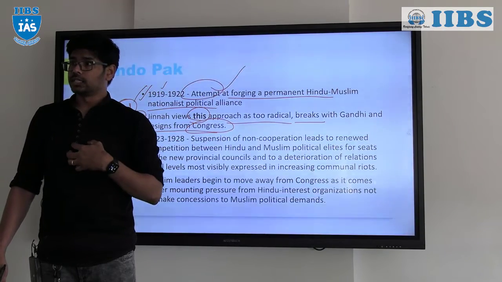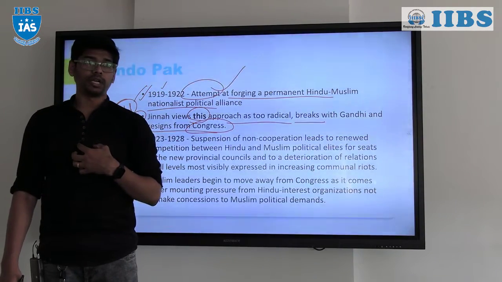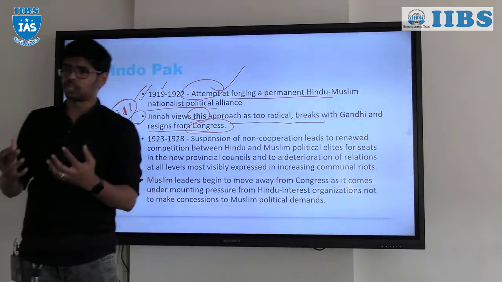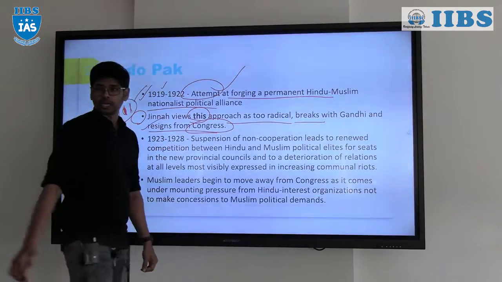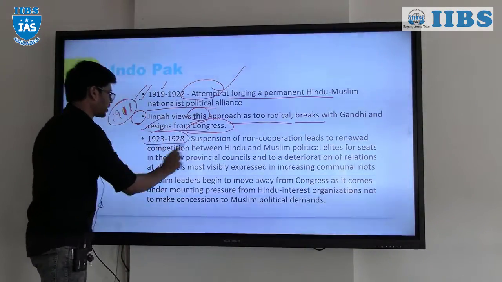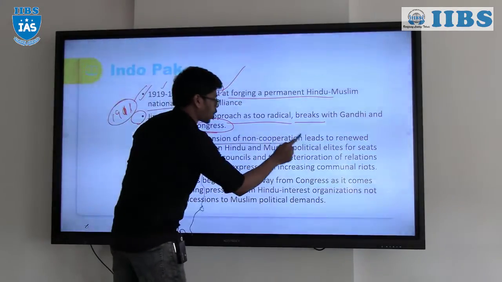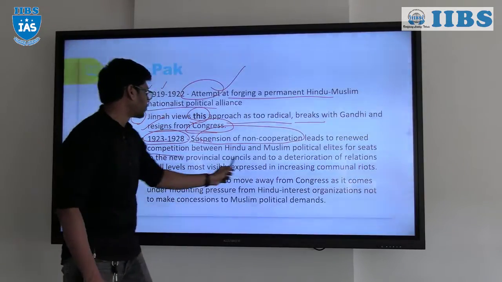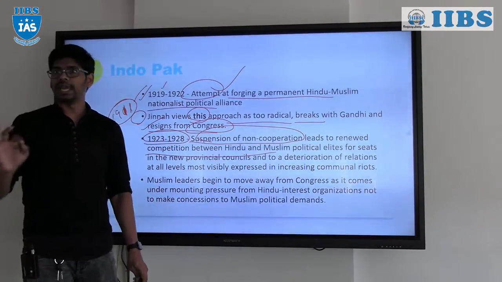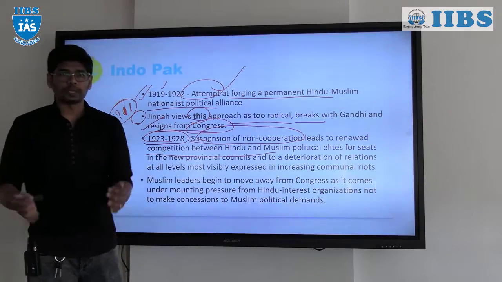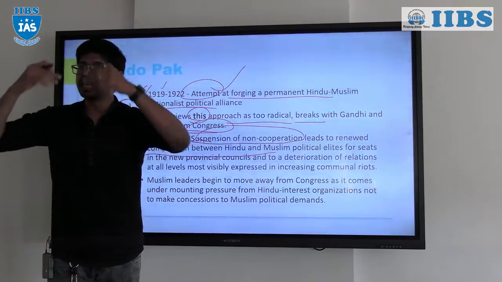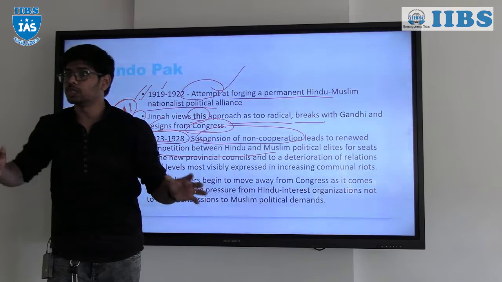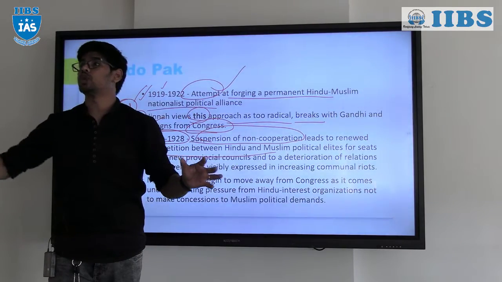The Indian National Congress and Gandhi supporting the Khilafat movement was against the interests of the nation, because religion should not come in. Because of this approach, he finally resigned from the Congress party. And in 1923 and 1928, after the suspension of the non-cooperation movement, it led to competition between the Hindus and Muslims for the seats. During the non-cooperation movement, everyone came onto the same platform, but immediately after its suspension, there was competition for the elections.